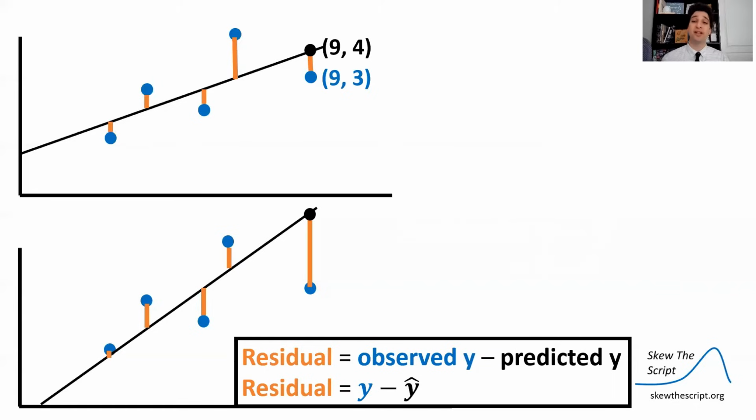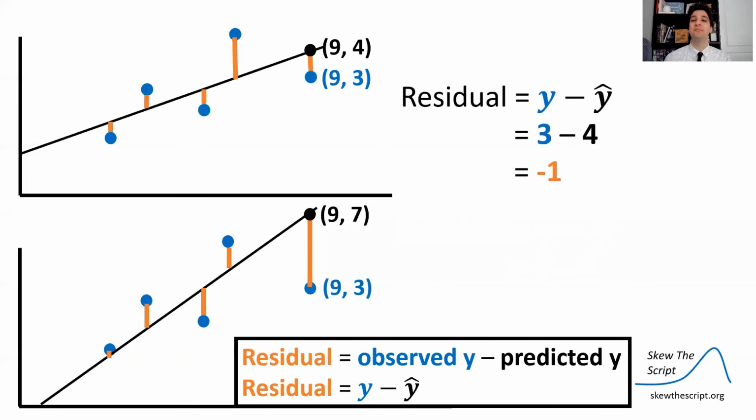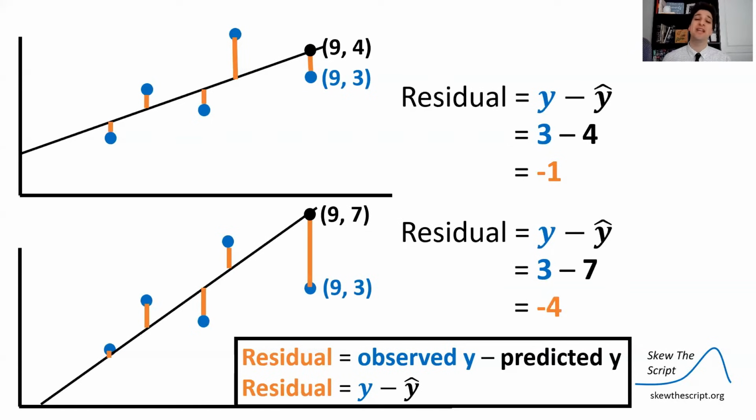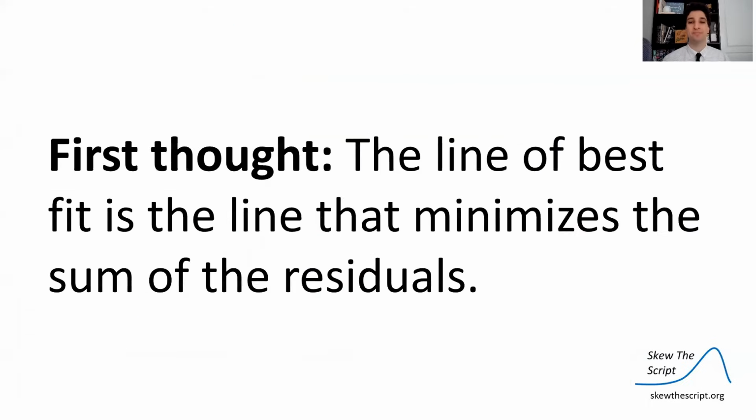But then for another data point, we see an opposite trend. For this data point, which had a value of x 9 and a y value of 3, in model A, our predicted y value was 4. Whereas in model B, our predicted y value was much higher at 7. So the residual has a higher magnitude now in model B. In this case, we have a negative number because we overpredicted the data point. We take the data point minus the prediction, we get -1 for model A, we get -4 for model B.